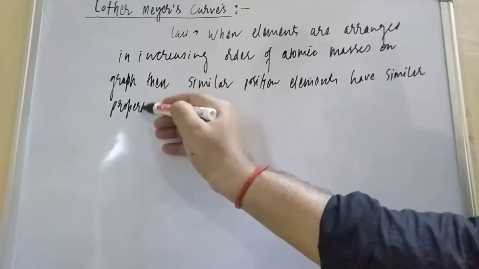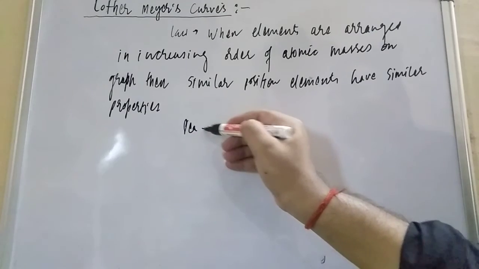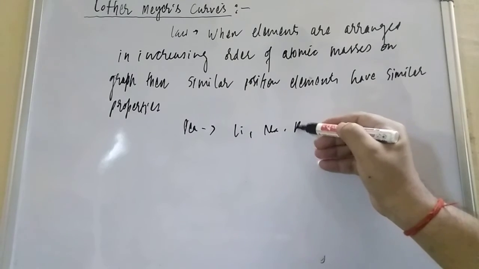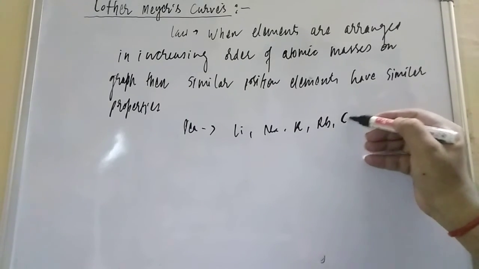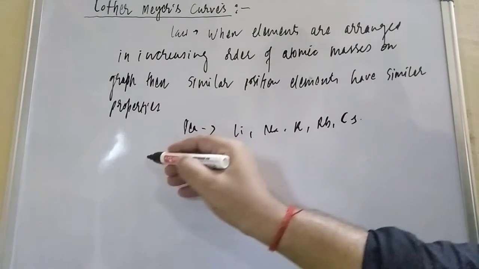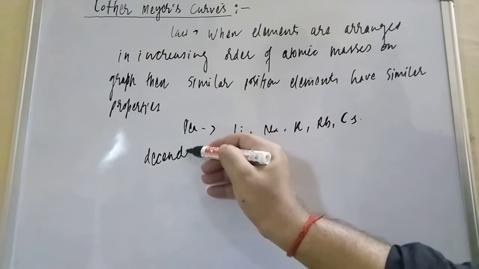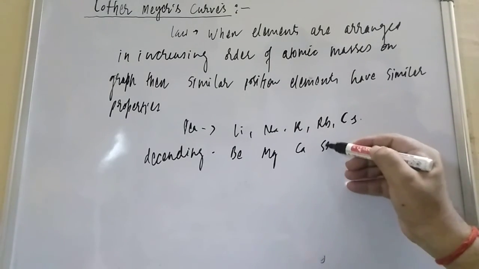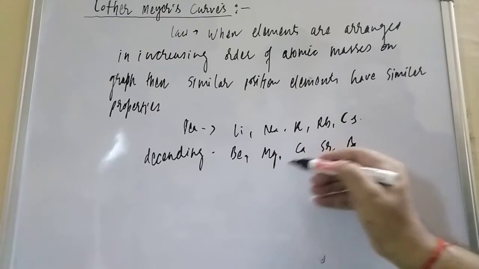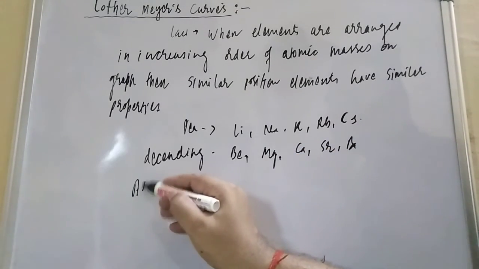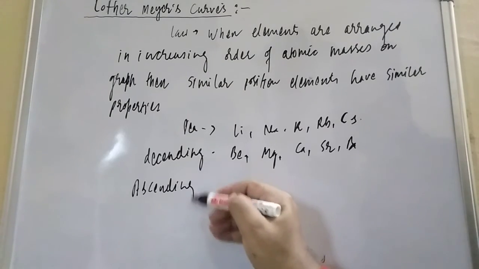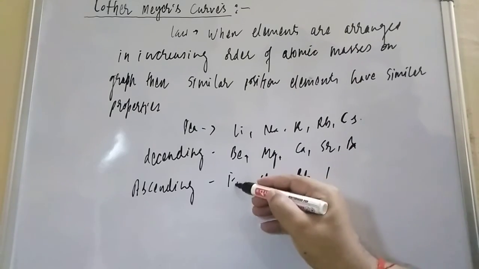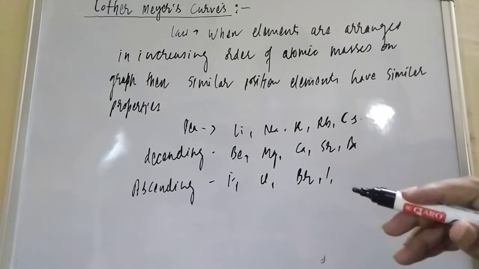Suppose the peak is there. The peak is lithium, sodium, potassium, rubidium, and cesium. They all have the same properties. If you talk about the descending part, what is coming? Beryllium, magnesium, calcium, strontium, and barium. These also have the same property. If you are going for the ascending part of the curve, there are fluorine, chlorine, bromine, and iodine. So this is also very much applicable.